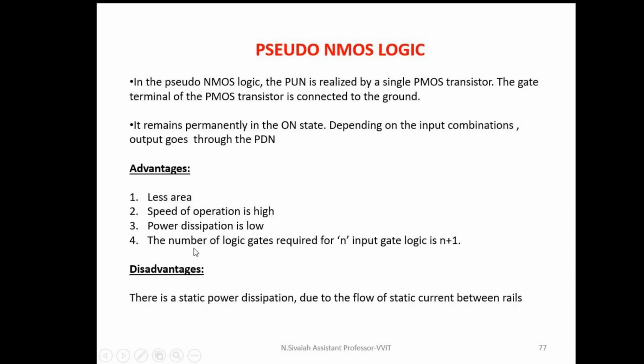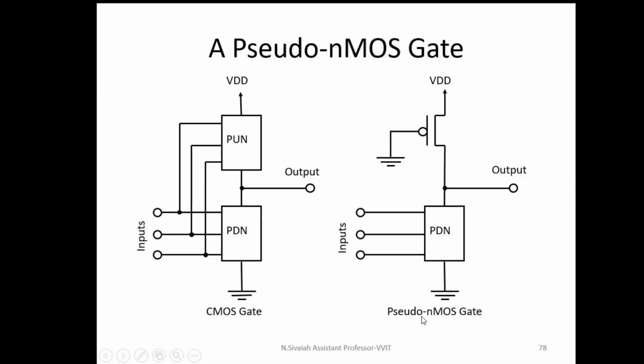The number of transistors required for an n-input logic gate is n plus 1 only, because n transistors are required for the pull-down network and only one transistor is required for the pull-up network. The drawback is static power dissipation, because there is a static current flow between VDD and the ground terminal. And this is pseudo NMOS logic.